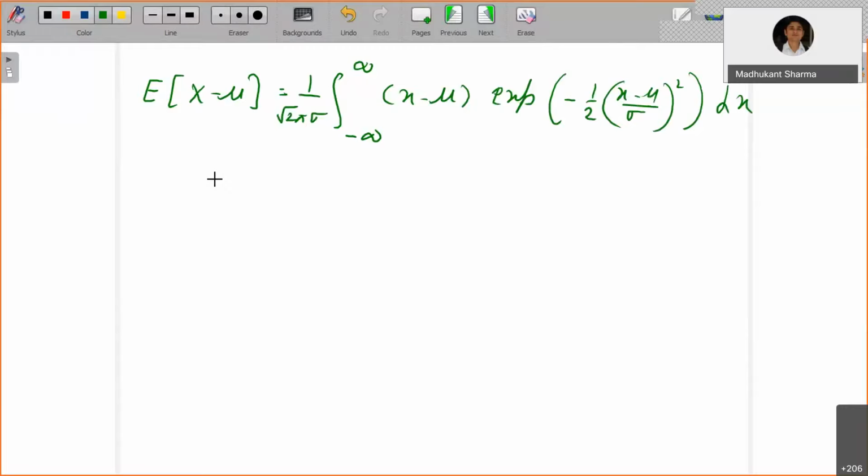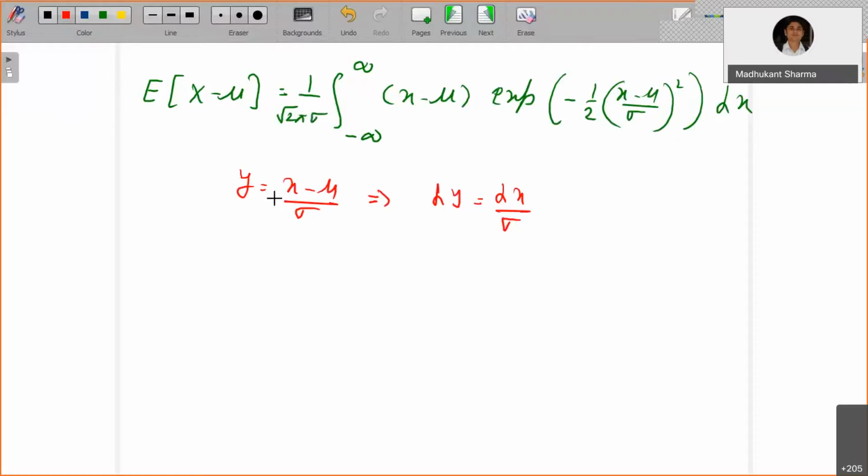Now what I can do is substitute y equals (x minus mu) by sigma, because it is the critical argument here. So this implies dy equals dx by sigma. This sigma can be erased, dx by sigma is replaced by dy, and the square term is replaced by y square. So x minus mu is replaced by sigma y.